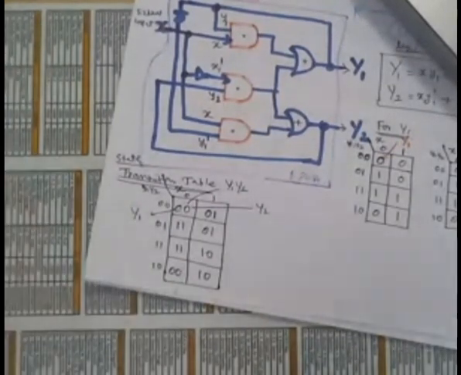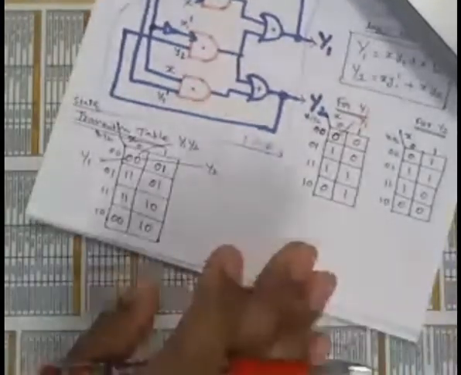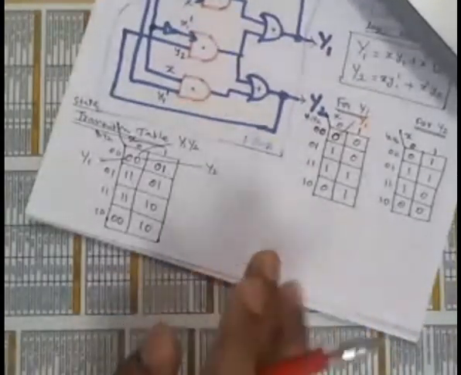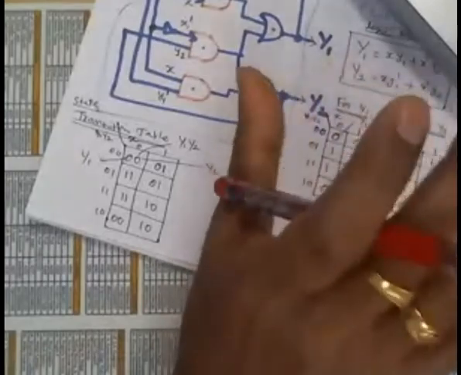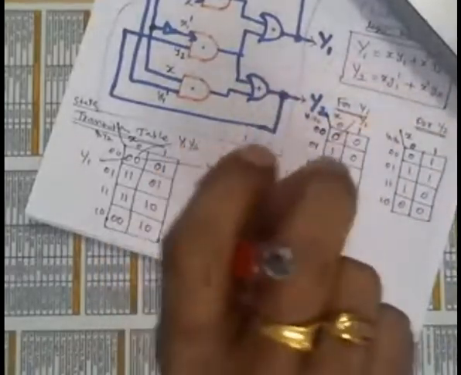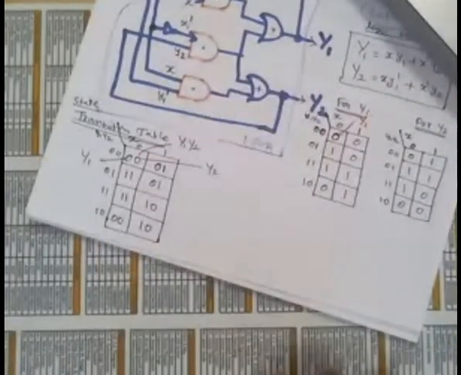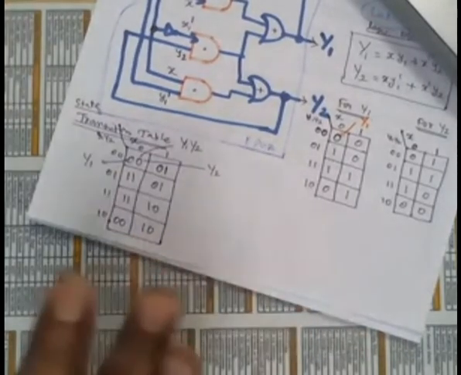Next, we analyze this one, because the state will be dealt with combined. The y1, y2 should be dealt with combinedly, then only it is a state. Suppose there are 4 states, S0, S1, S2, S3, means 2 flip-flops will be combinedly dealt: 00 one state, 01, 10, 11. Now listen.